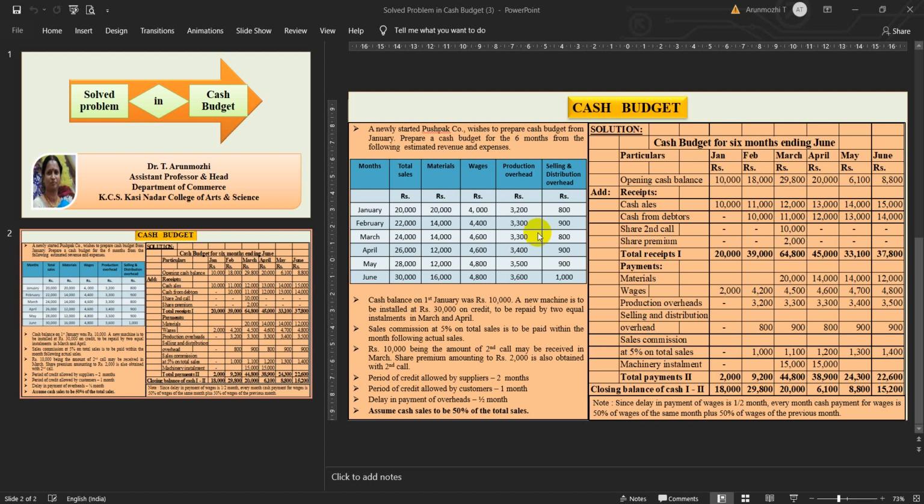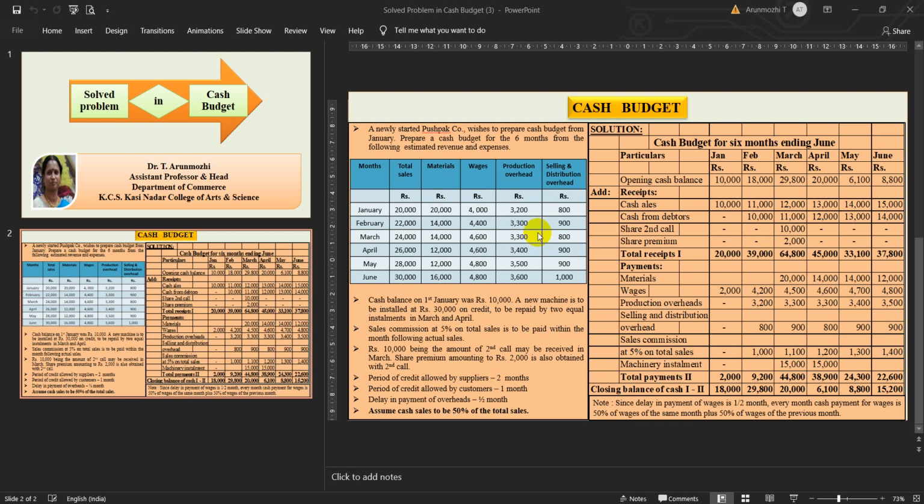Then selling and distribution overheads also in the same way. We take it as 800. Selling and distribution for the month of January should be paid in the next month, so it goes to the February month 800. Then February month 900 proceeds to the March. Next, March month 800 goes to April. April month 900 goes to May. May month 900 goes to June month. Hope you understood the selling and distribution overheads column also.